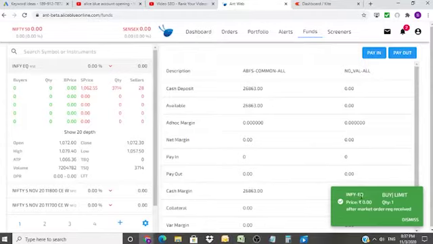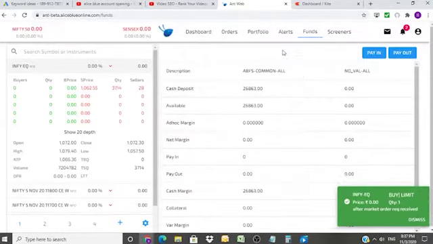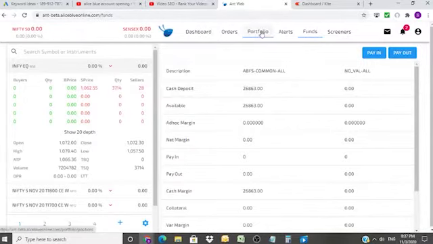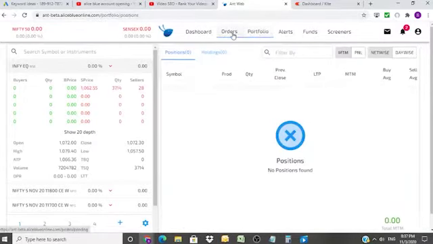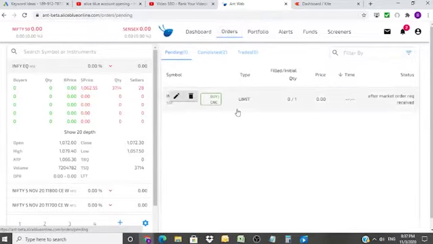See, you get the message saying that Infosys buy limit 1, price is 0, after market order requirement is 0. Okay, now let's go to portfolio, go to orders. Over here you will see Infosys buy CNC. You want to buy cash and carry, type is limit and the limit price is 0.00.